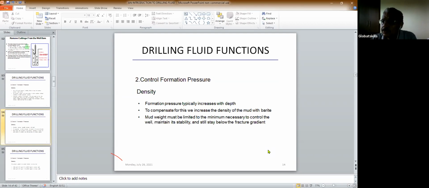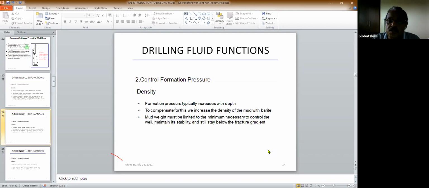So barite is used, yes? You get it from the mines.